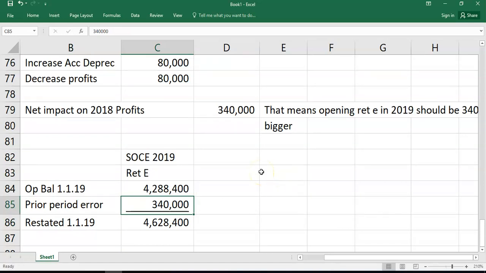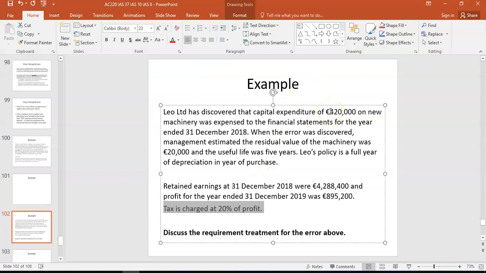I'll give you all the journal entries, don't worry, in a second, but you have to look at the presentation as well. So it's not just about looking at the 420 in isolation. You know, if that was capitalized, depreciation would have been charged. So if we had looked at the 2018 column side by side, you'd have 420 adding back to expenses, and you'd have an asset being increased as well. We'll see those debits and credits in a second.